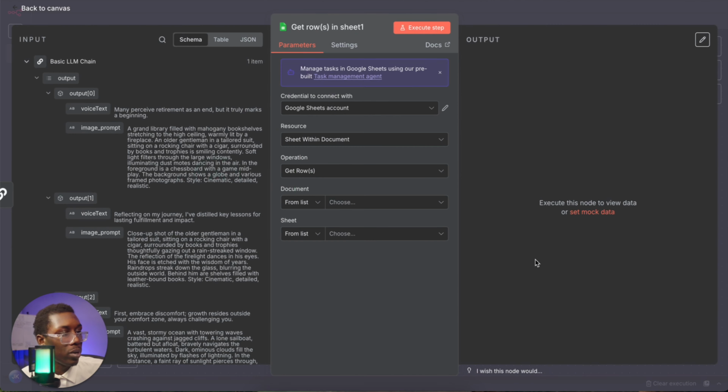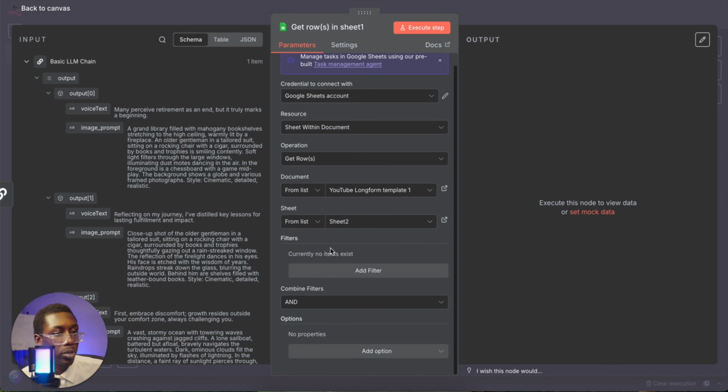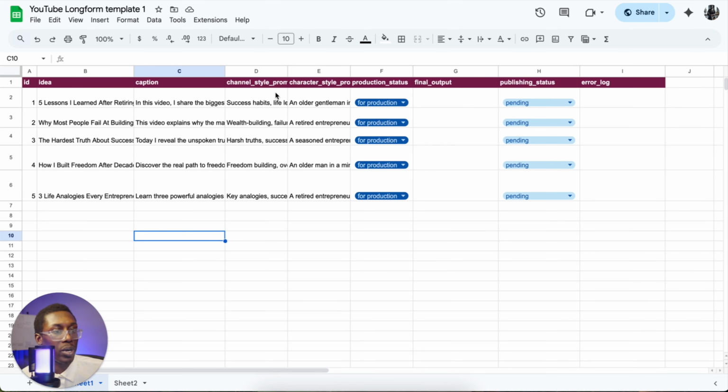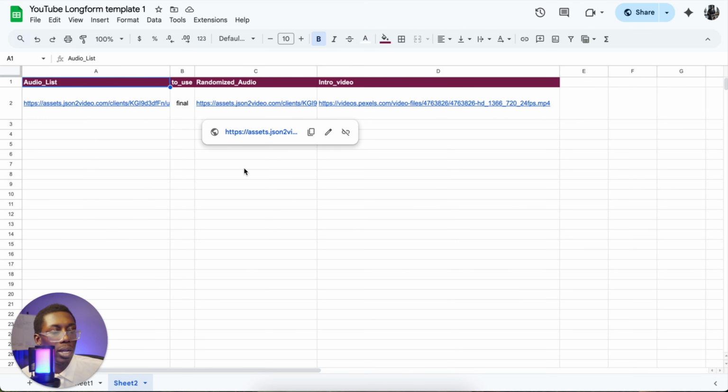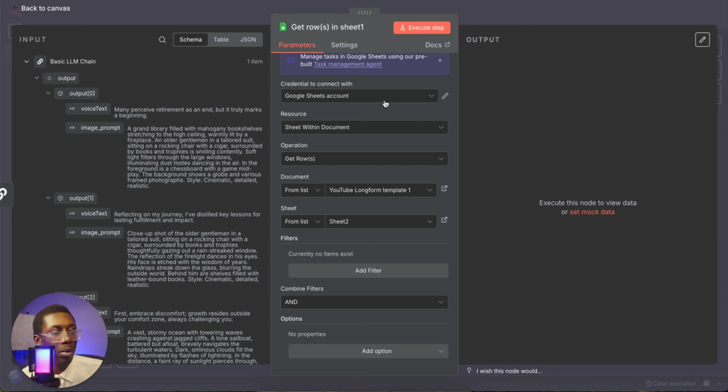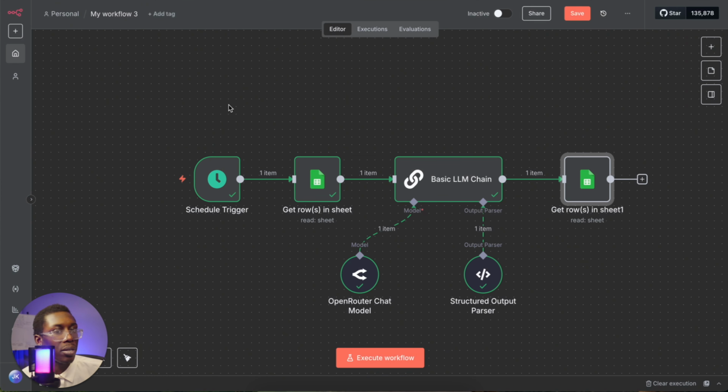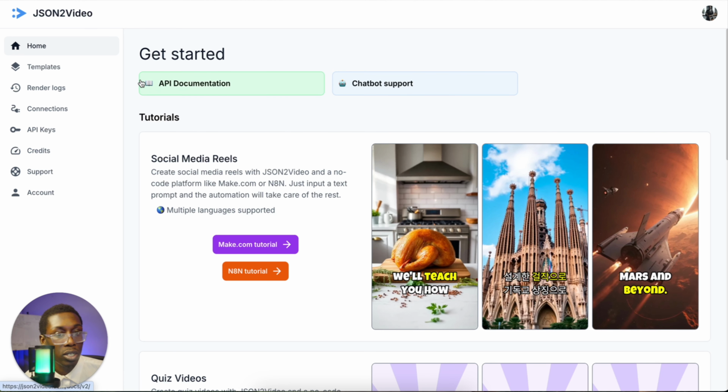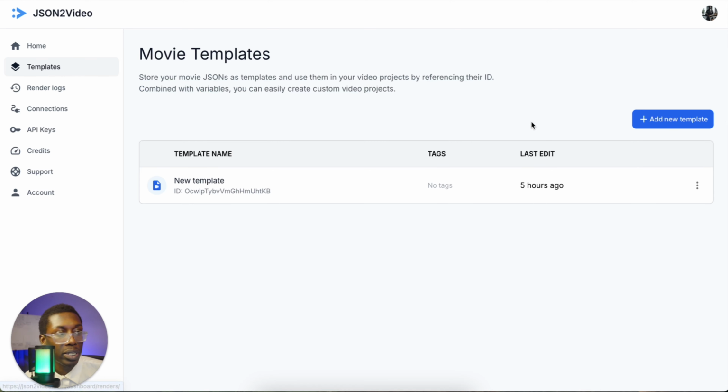So we'll get row and sheets again, and then we will connect to the exact same Google sheet. But this time, instead of getting row from 1, we'll get row from 2. And the reason for that is because this is where the output goes in sheet 2. And it's basically telling the agent that this right here is the audio and this is the video that it will generate. And to set this next step up, we will have to go to JSON to video now. This right here is a JSON to video platform. You want to come over here to templates, then add new template, double click that.